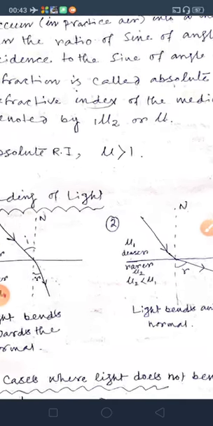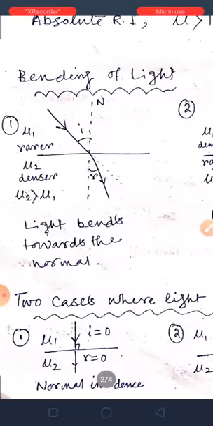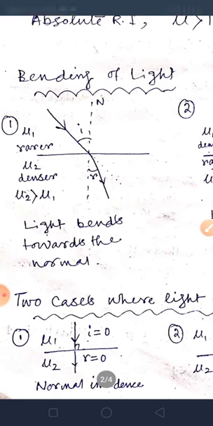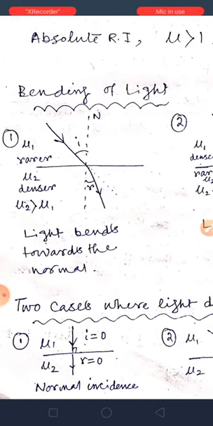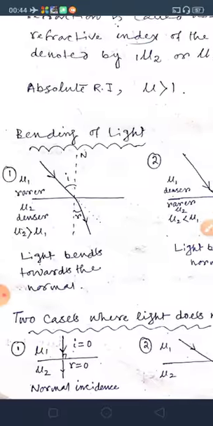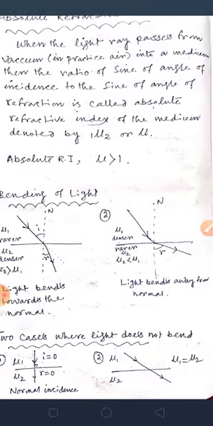Two cases where light doesn't bend. What are the cases? First one, in the case of normal incidence, where the angle of incidence I is equal to 0 and the angle of refraction R is equal to 0. That is normal incidence. In the case of normal incidence, there will be no bending of light.